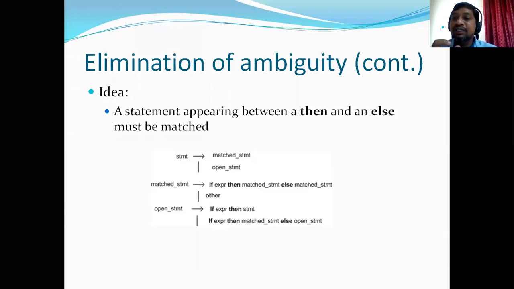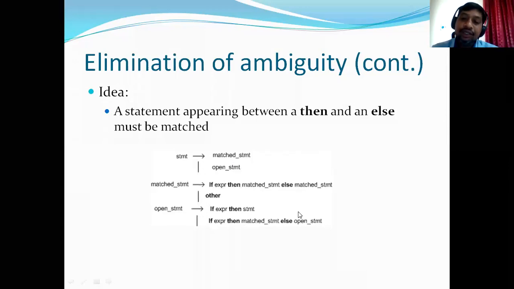So if you apply the rule, then it will always produce properly nested if then else statements. What I mean to say here is, we have resolved the ambiguity by adding new production rules, and we have rewritten the grammar in such a way that the newly written grammar may not produce the ambiguous statements. So this is how we will eliminate the ambiguity from the dangling else problem. As I told you earlier, it varies from grammar to grammar.